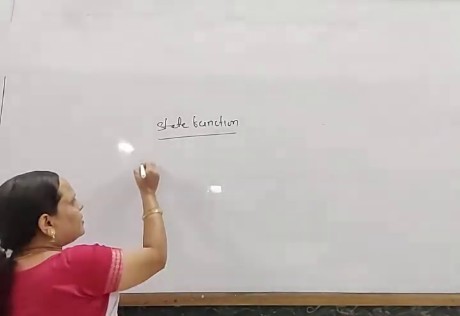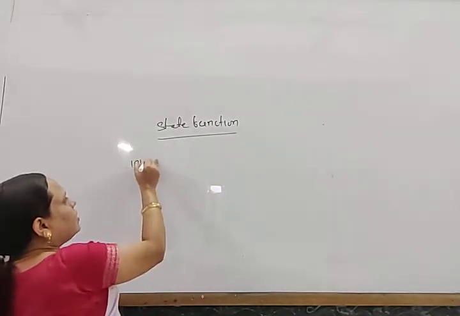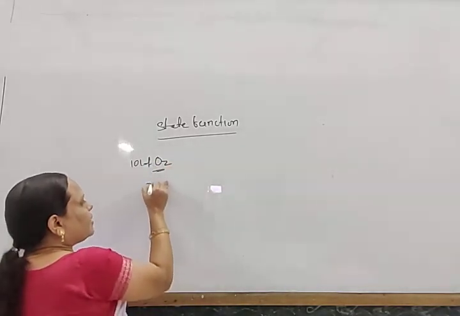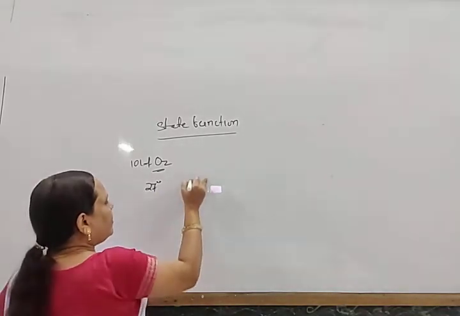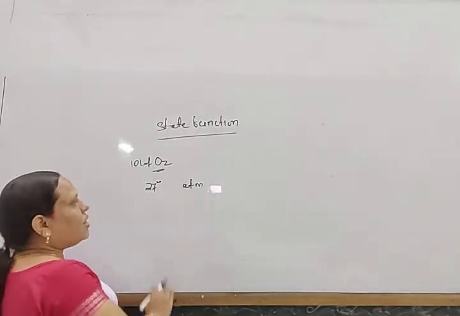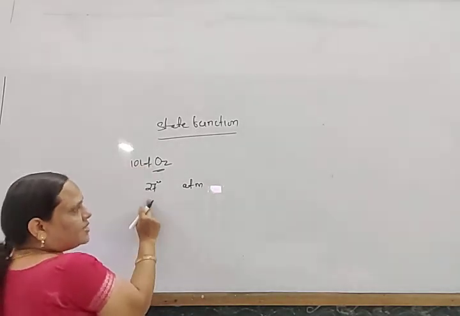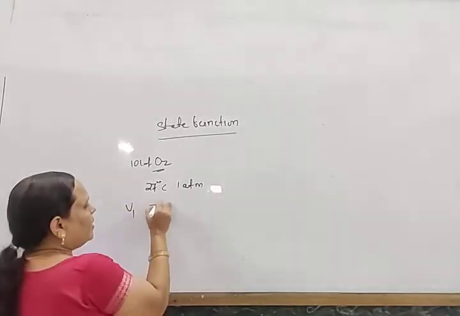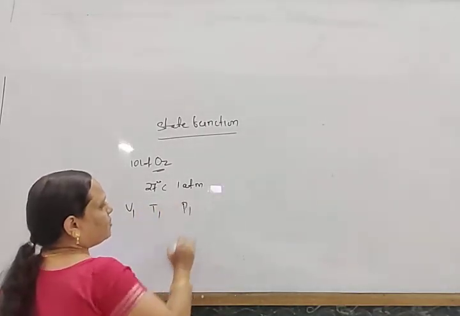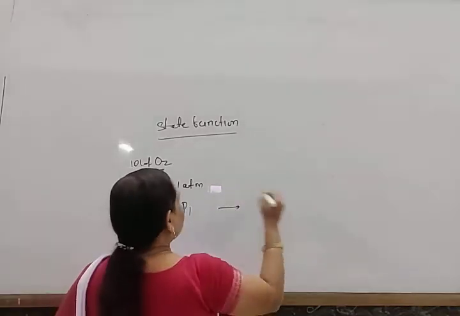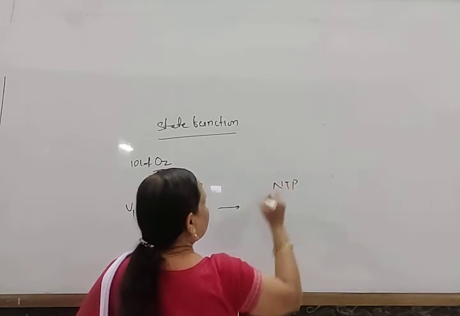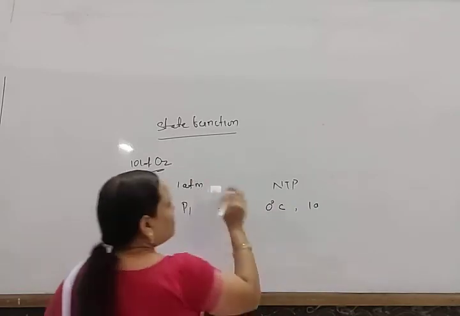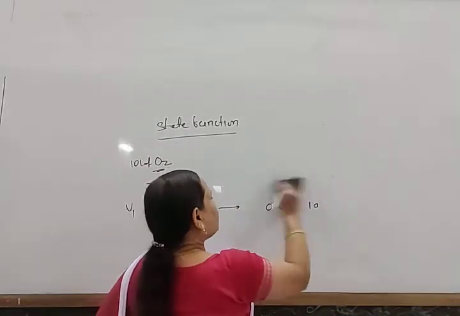Suppose 10 liters of oxygen gas exists at 27 degrees Celsius and 1 atmospheric pressure. So it has volume V1, temperature T1 and pressure P1.